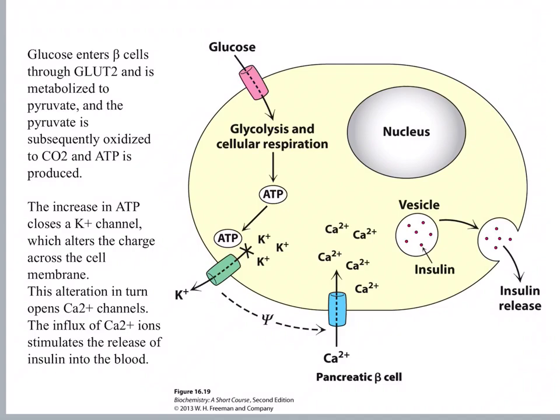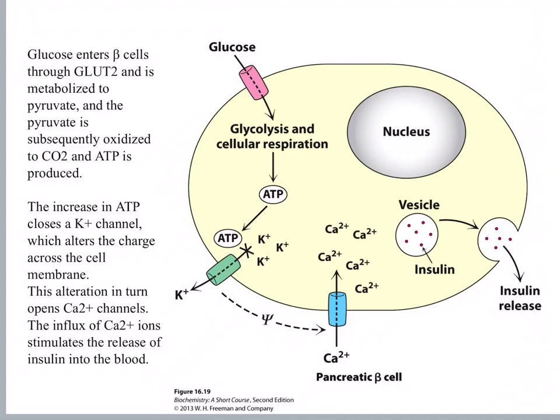So let's start with the upper left corner here. The pink transporter there transports glucose into the cell. Glucose undergoes glycolysis and cellular respiration. So that's citric acid cycle, electron transport chain, oxidative phosphorylation to make ATP. So ATP level goes up as glucose comes into the cell.